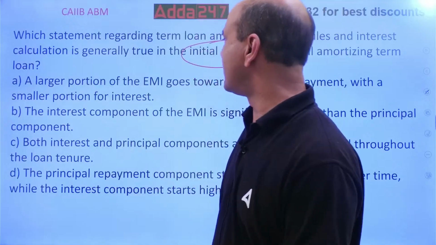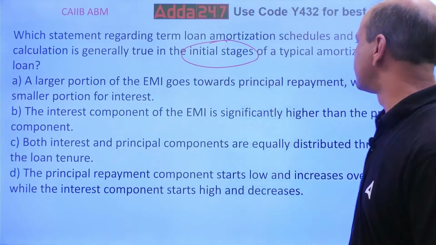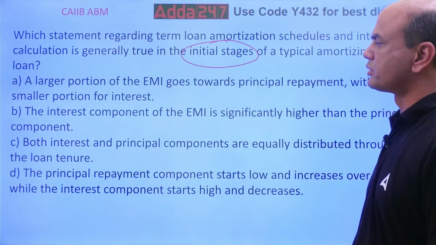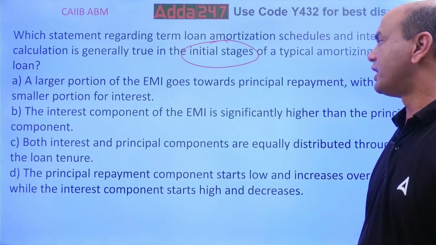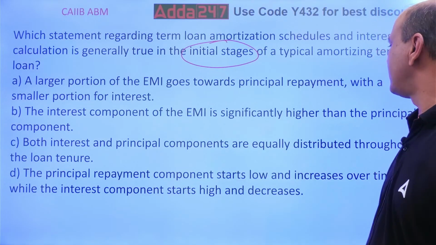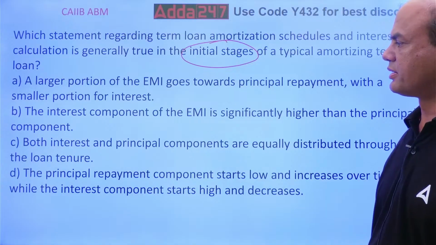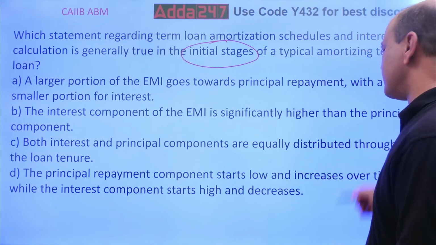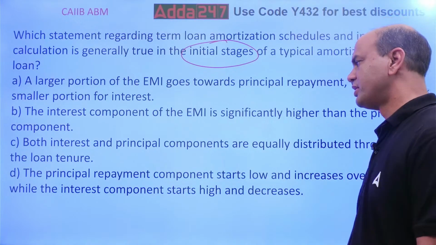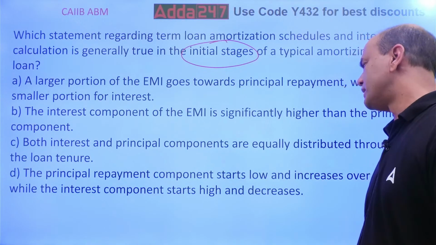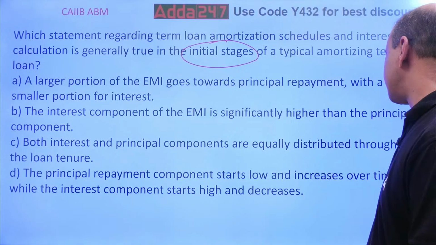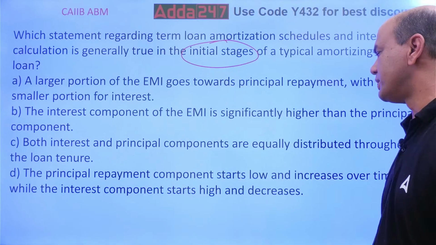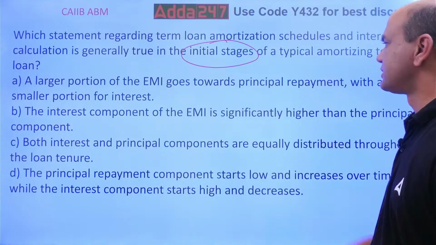Read. A large portion of the EMI goes towards the principal repayment while a small portion goes towards the interest. Interest component of the EMI is significantly higher than the principal component. Both the interest and the principal components are equally distributed throughout the loan tenure. The principal repayment component starts low and increases over time while the interest component starts high and decreases.